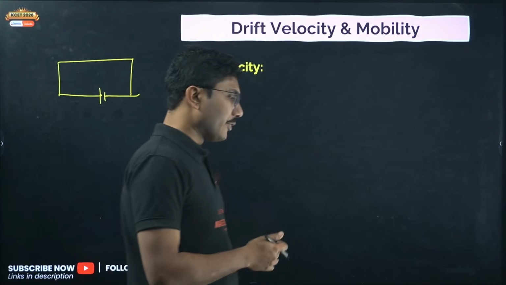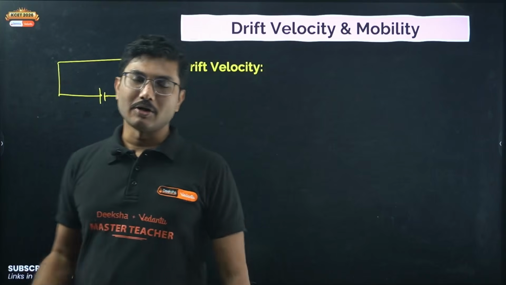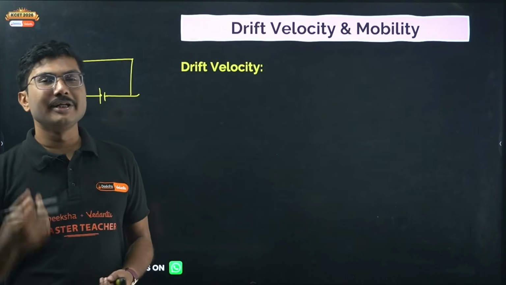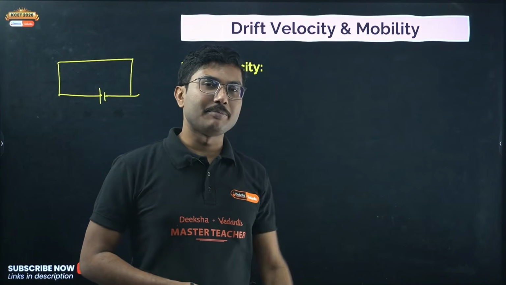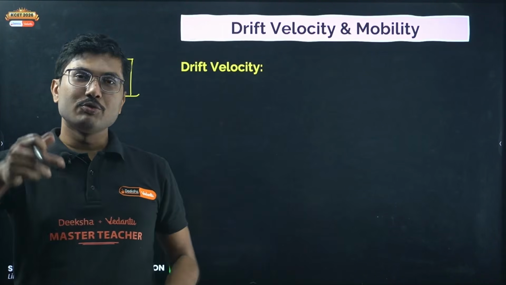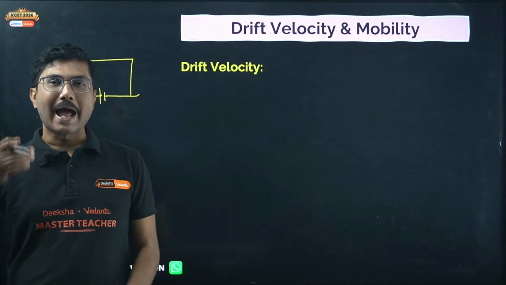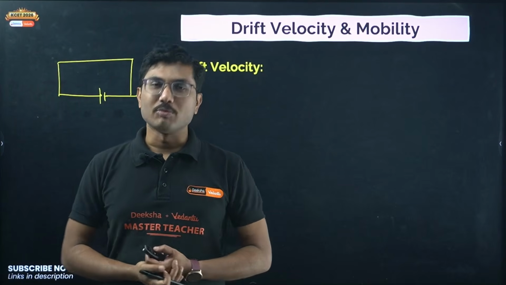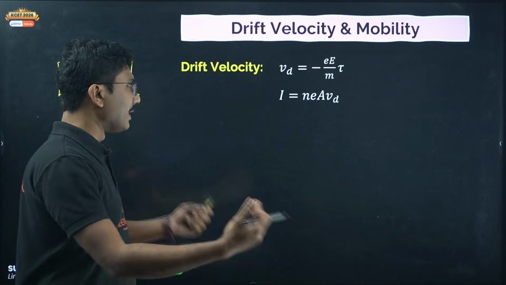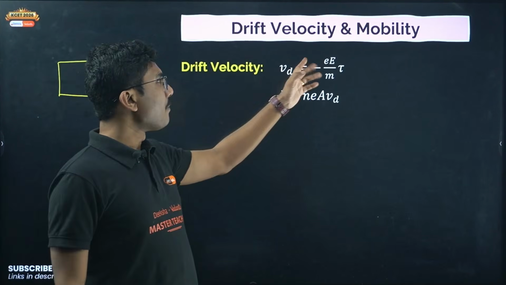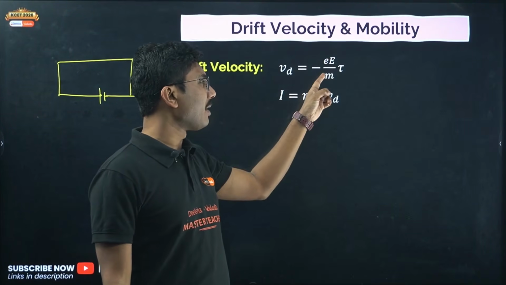But have you ever wondered, drift speed is slow, but if you switch on the circuit, or say you switch on the light, it glows immediately. But the electrons which are there in the switch take maybe 5 or 10 minutes to reach the lamp. So the exact motion of the electron is not important. What is important is the electric field. The electric field travels at the speed of light, and that's why you get the light almost immediately. So the electric field is important, not the actual motion of the electron. Anyway, drift speed is normally given by minus e, that is the charge of the electron, into electric field divided by mass into tau.